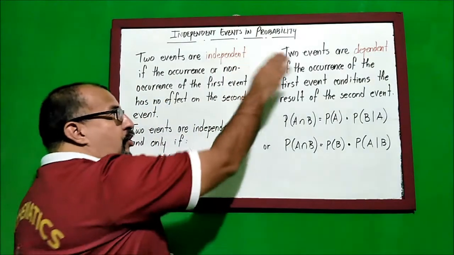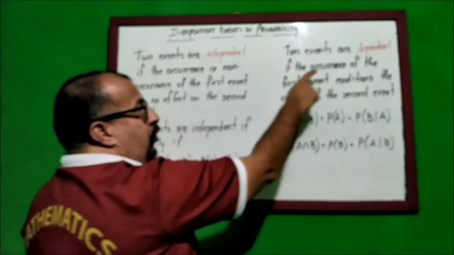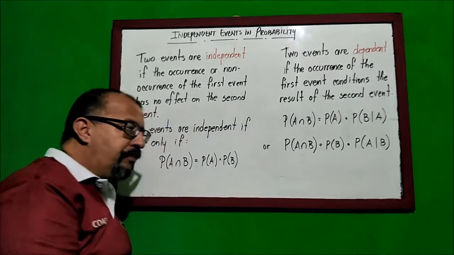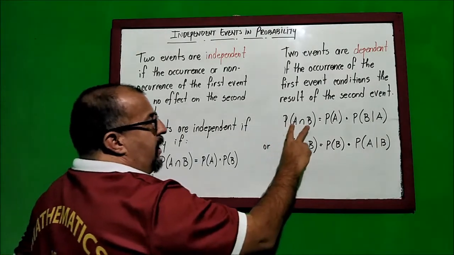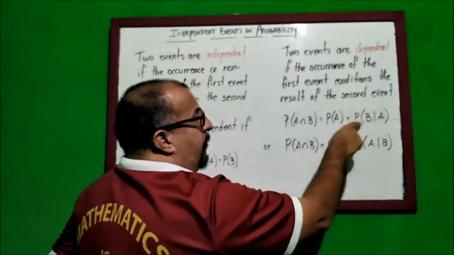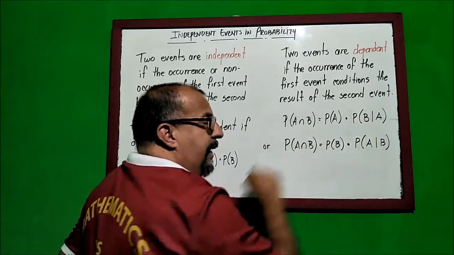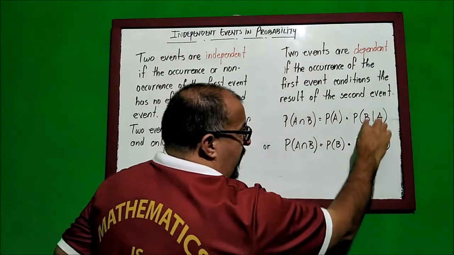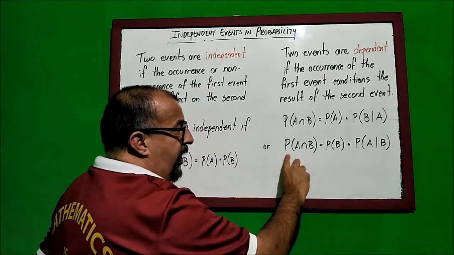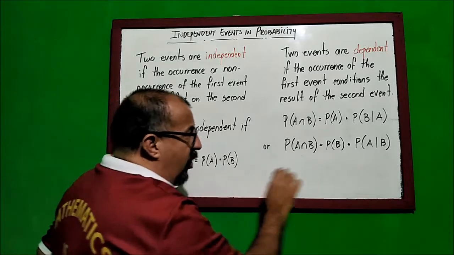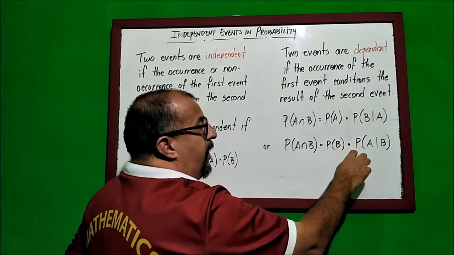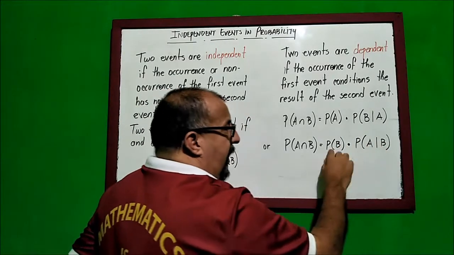That is why two events are dependent if the occurrence of the first event conditions the result of the second event. What does this mean? That the intersection of A and B will be given by the probability of A and the probability of B once A has happened. This is what it means, B given A. Or the probability of the intersection of A and B will be given by the probability of event B multiplied by the probability of event A once B has happened.